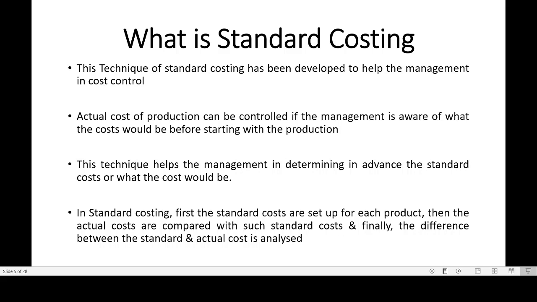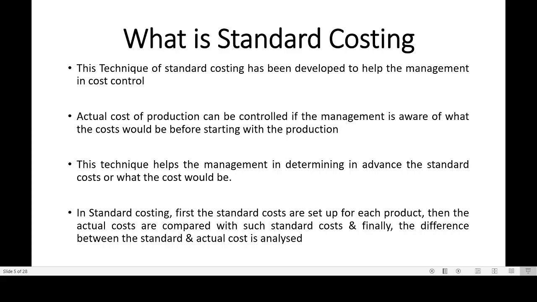So if actual cost spent is more, then it is not good, it is negative, it is adverse. And if you could save something, if your standard cost is more than the actual cost, then it is always good because you are spending lesser, right? So that is called standard costing.